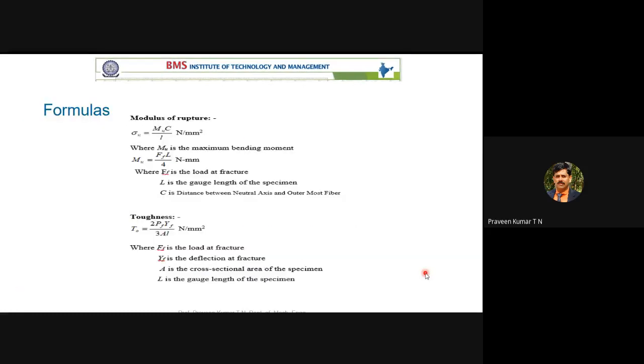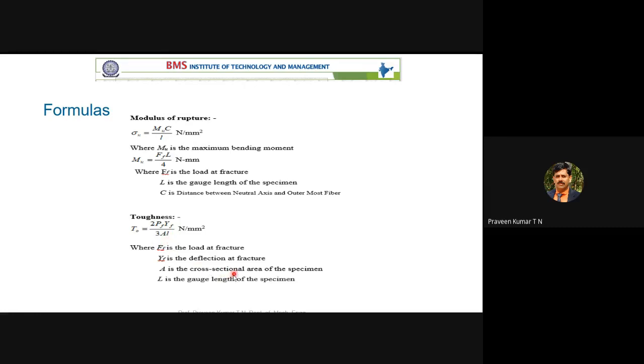Then the modulus of rupture, already you have seen. The toughness, we have the formula. PF is nothing but the load at fracture. PF or FF, you will use interchangeably. The fracture load is the maximum load. Y is the displacement at fracture, which again you are getting from your plot. Divided by A into 3A into L.